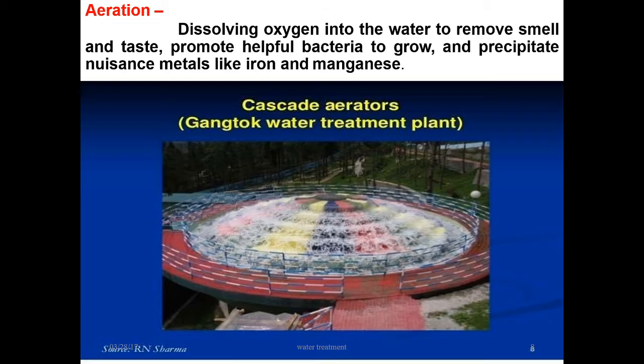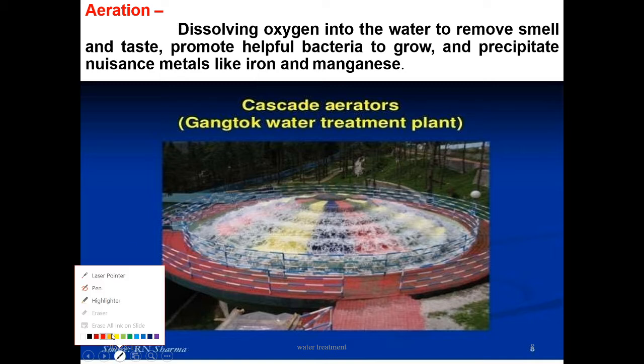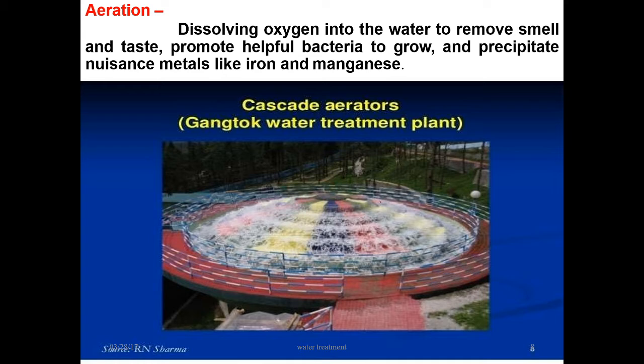This is mechanical screening. Aeration: this is an aeration process. After the screening process we have to perform the aeration process. Why are we conducting this aeration? Dissolving oxygen into the water removes smell and taste, promotes helpful bacteria to grow and precipitates nuisance metals like iron and manganese. For this we are doing the aeration process. This aeration method is the cascade aerator or gravity aerator.